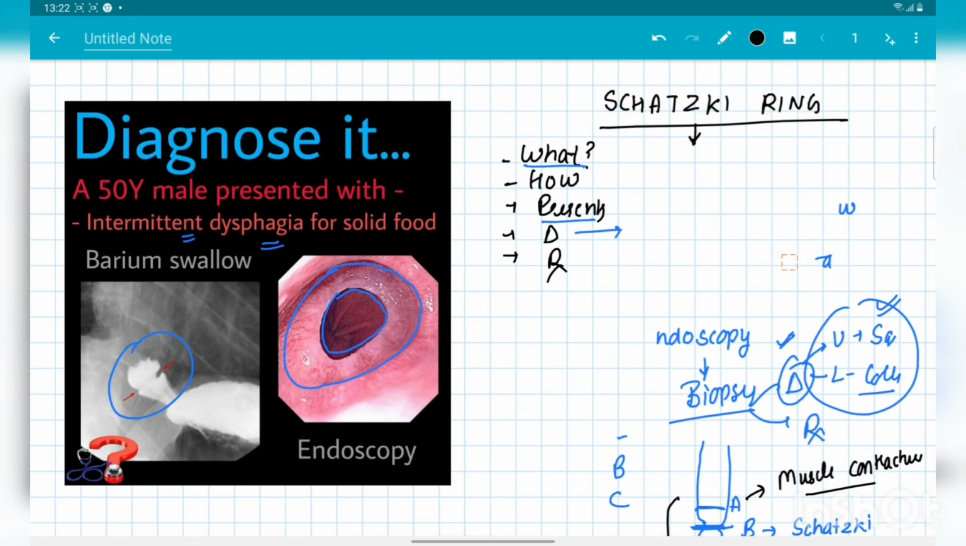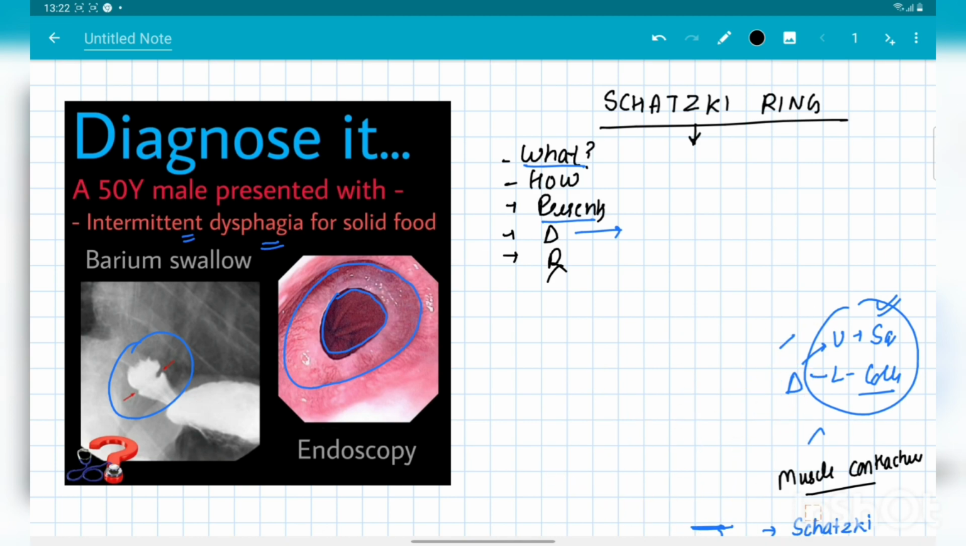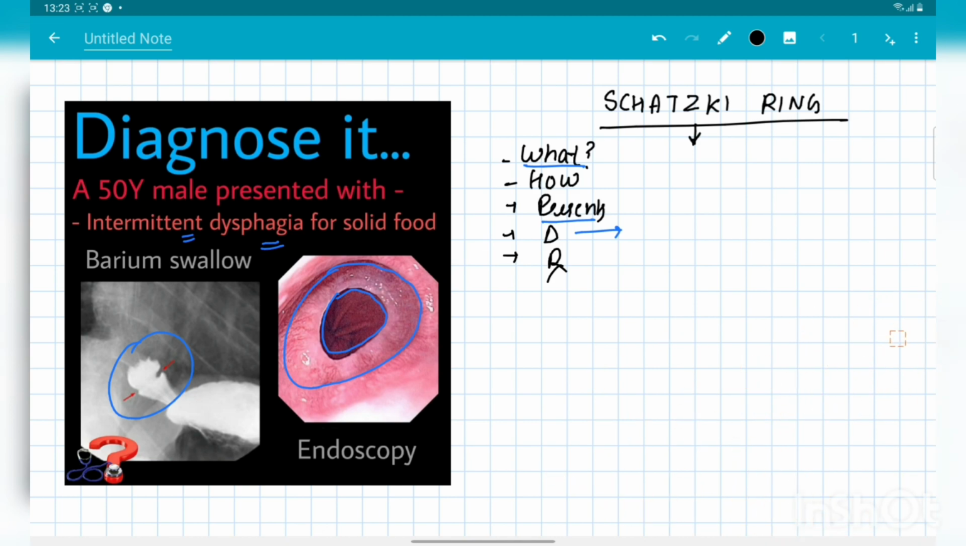Now let's come to the treatment part. In the medical treatment, the main treatment is PPI, the proton pump inhibitor. And the other treatment is, as we discussed, that biopsy is also sometimes therapeutic. Suppose we are taking biopsy from these four places here, then the ring gets disrupted and the symptoms of the